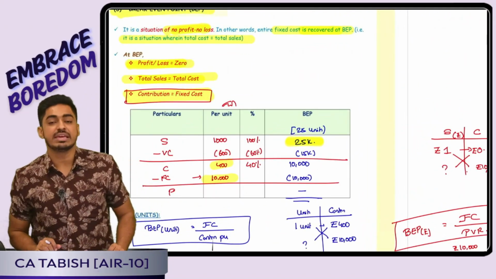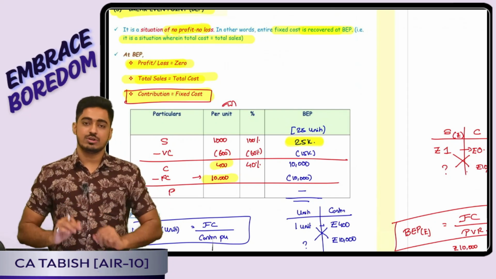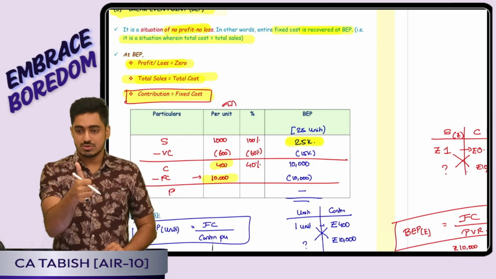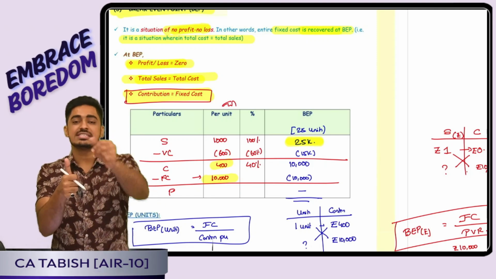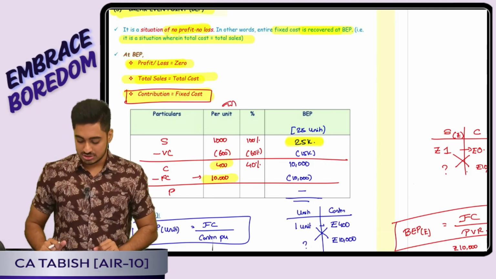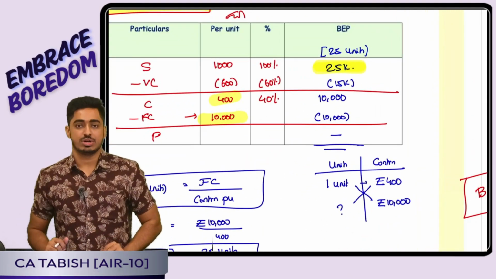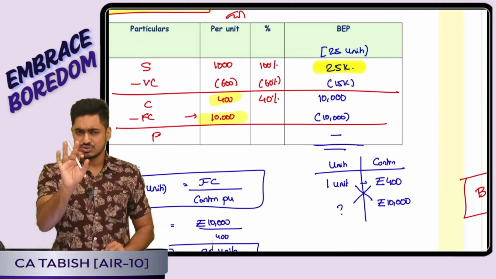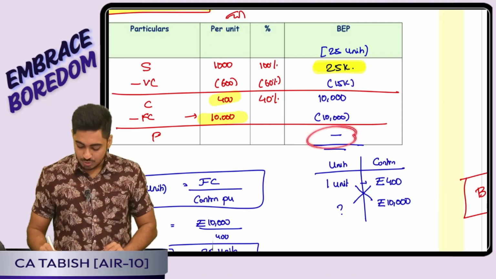Next point is break even point. No profit, no loss. At a break even point, three things are happening. Profit or loss is zero. That means total sales is equal to total cost. That means contribution is equal to fixed cost. How do I calculate my break even point? Simple. You have the formula fixed cost by contribution per unit or fixed cost by PV ratio. Ignore that. Yes, BEP means no profit, no loss.